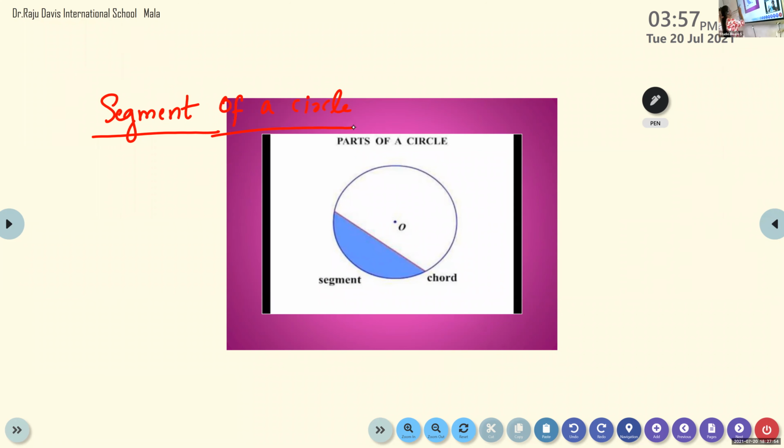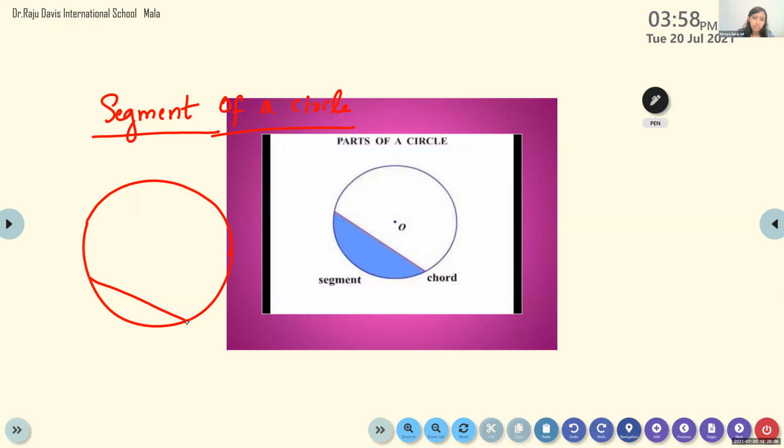I'll draw one circle, and you name what I am drawing now. See, this one. What is this, children? Chord. Okay, one chord and one arc. Right? Yes, ma'am. Segment is the same interior part of the circle itself, the interior region, but in between one chord and an arc. Clear, children? Yes, ma'am.